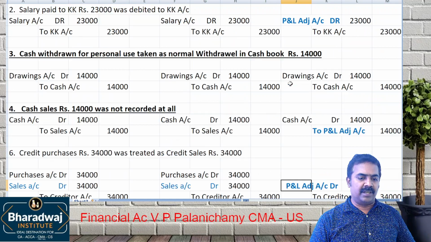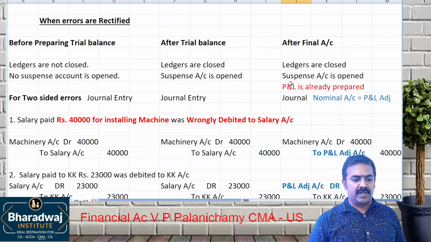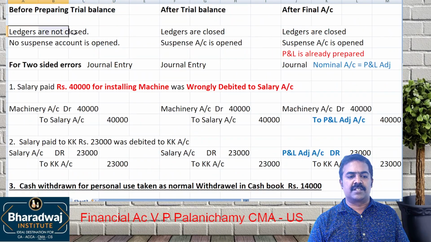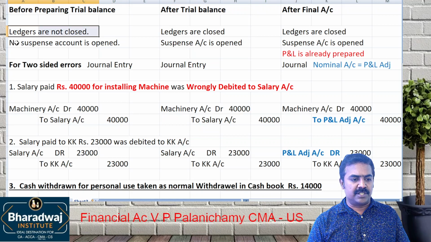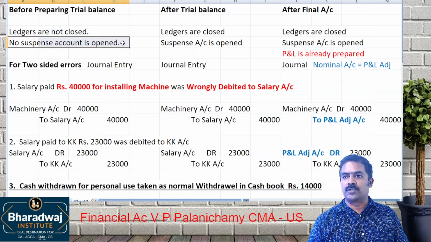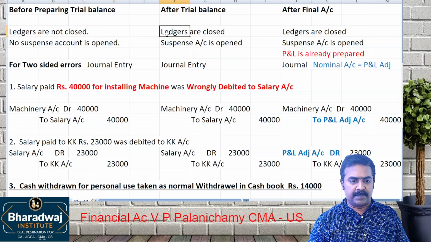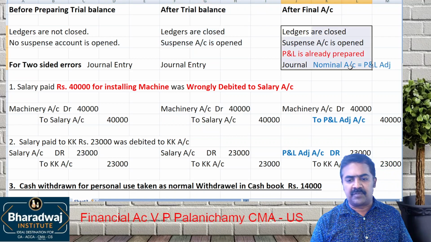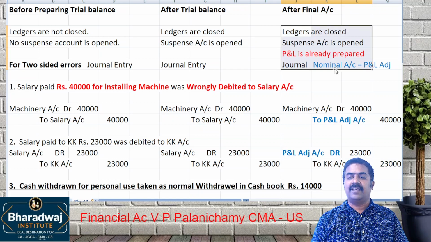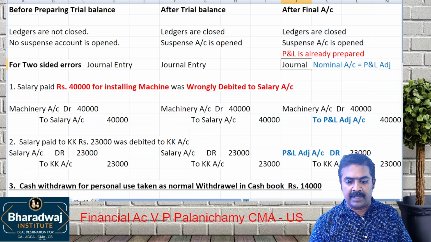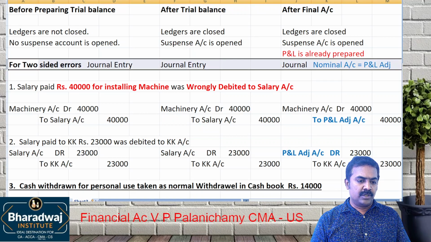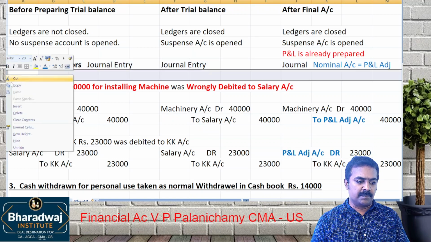Trading and P&L account. So once again, I repeat. If it is rectified before trial balance, ledgers are closed or not closed? Ledgers are not closed. No suspense account is open. After trial balance, the suspense account is open. Ledgers are closed. After final accounts, the P&L account is already prepared. In the place of any nominal account, use which account? P&L adjustment account. So that is the simple rule for two-sided errors.